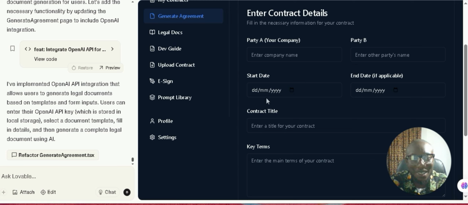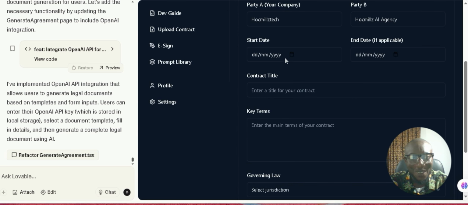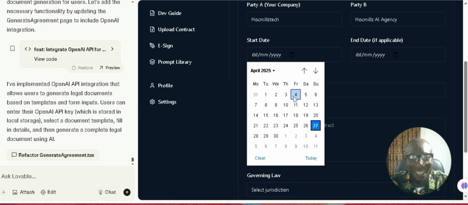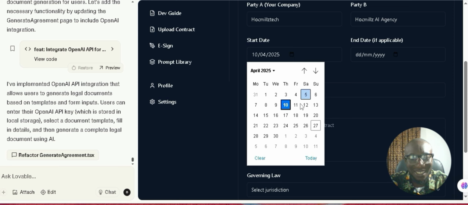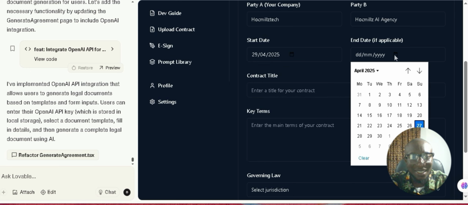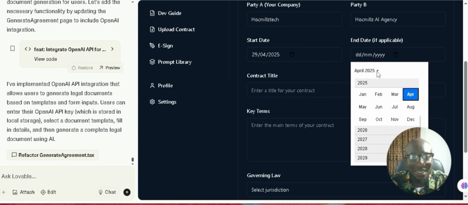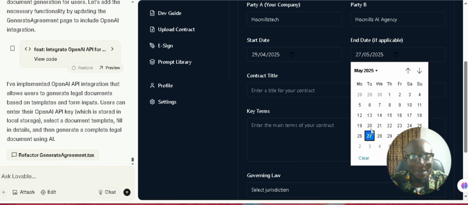Yeah, so let me go ahead and fill these forms and see what happens next. Oh wow, even the calendar integration is working. Okay, let me put this at 29. And the end date, I can select, wow, May 29th.